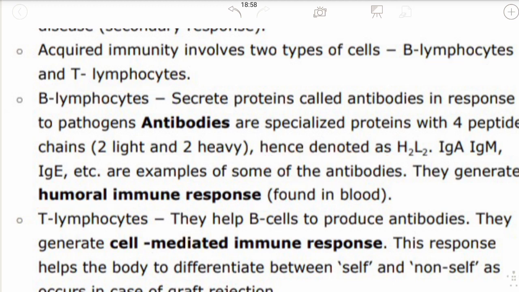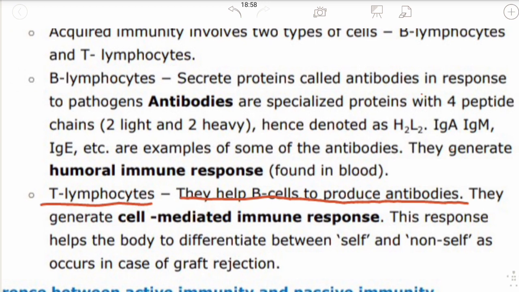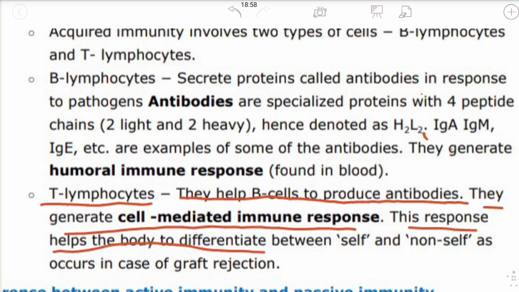T lymphocytes help B cells to produce antibodies, which are very important proteins that help you to fight. They generate the cell mediated immune response. This response helps the body to differentiate between self and non-self, as occurs in graft rejection.